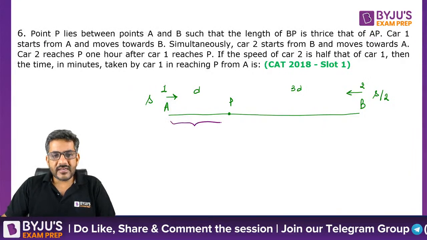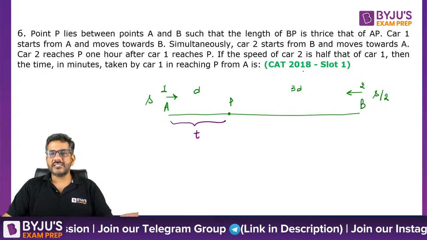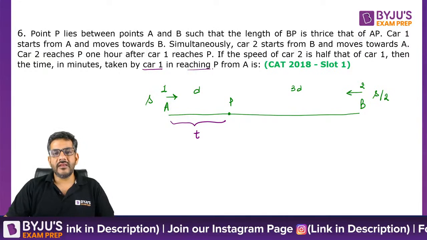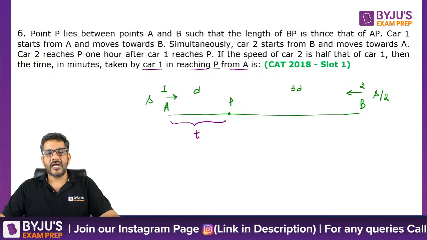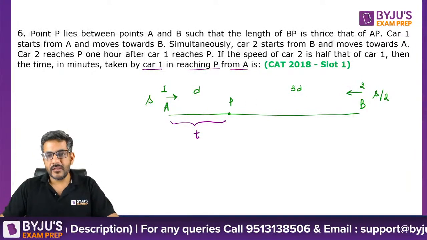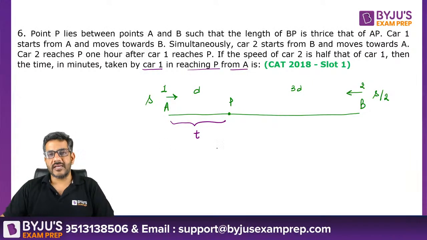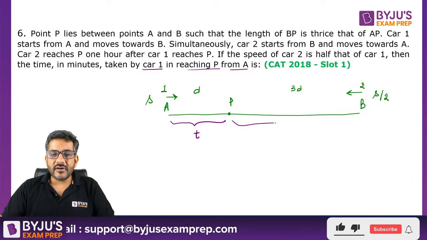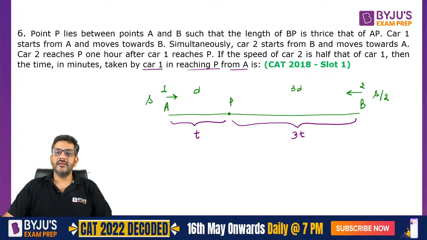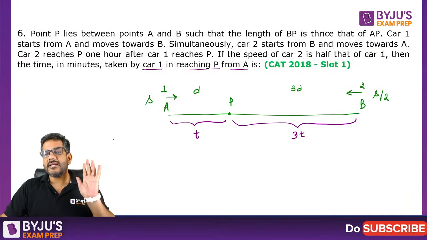Let us say the time taken by car 1 to reach P from A is T. So basically this is what the question is asking us, right? What is the time in minutes taken by car 1 in reaching P from A? I am assuming that as T. इसका मतलब car 1 जो है, it travels D distance in T time. Can I say car 1 would have traveled 3D distance in 3T time? Is that right? If car 1 travels 3D distance, it would be traveling it in 3T time.